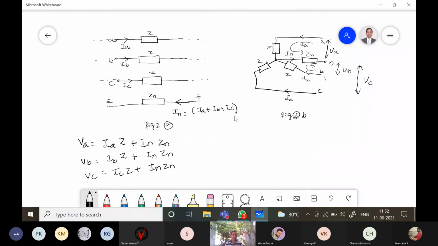Right? So now we need to substitute the IN value in all these equations. IN is equal to IA plus IB plus IC.